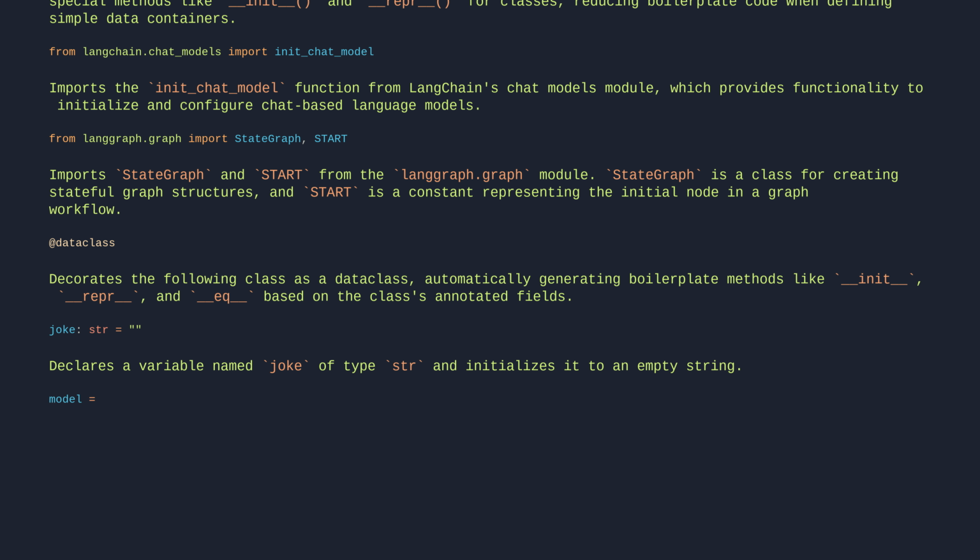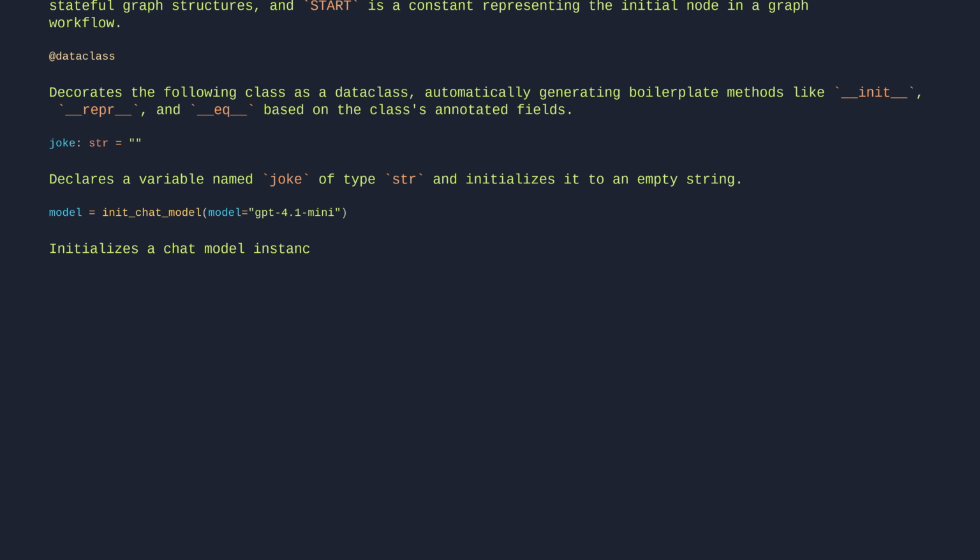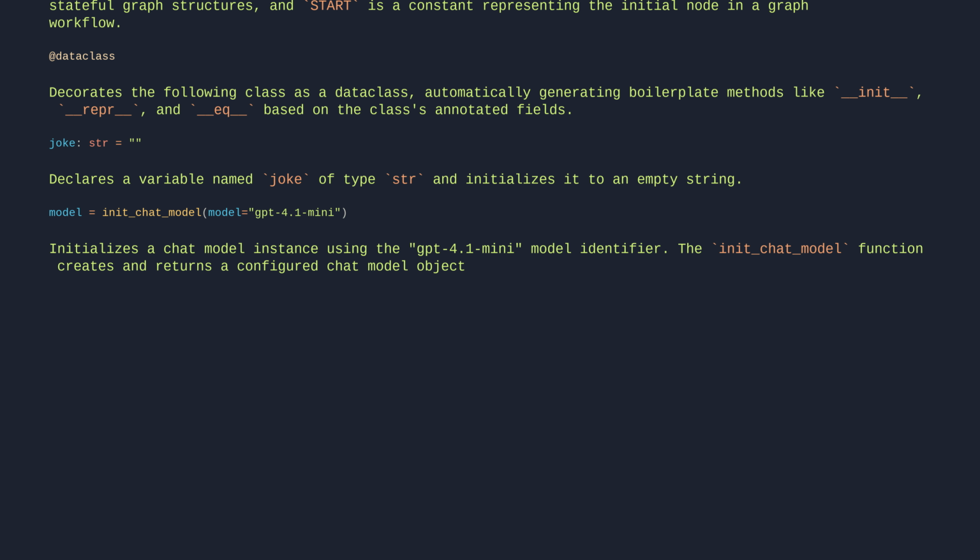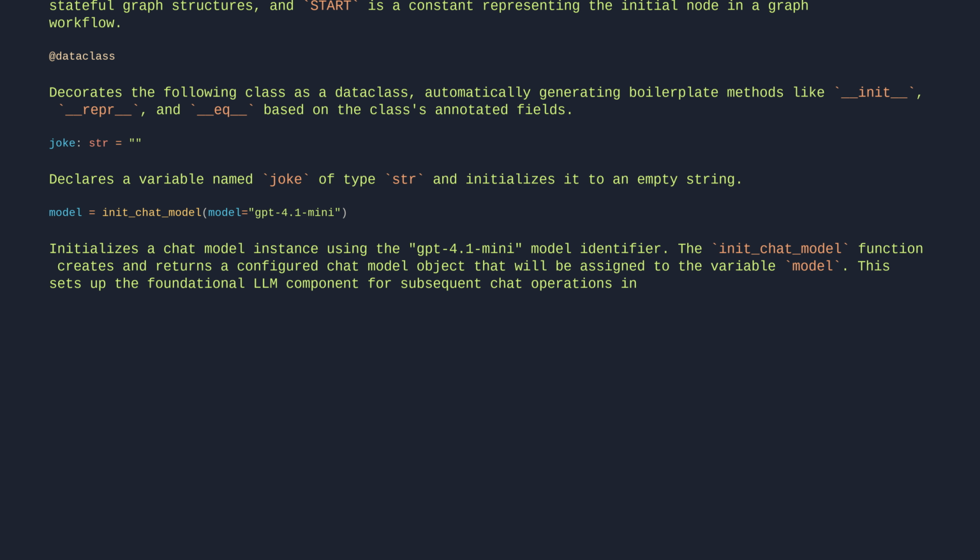model = init_chat_model("gpt-4.1-mini"). Initializes a chat model instance using the GPT-4.1 mini model identifier. The init_chat_model function creates and returns a configured chat model object that will be assigned to the variable model. This sets up the foundational LLM component for subsequent chat operations in the application.